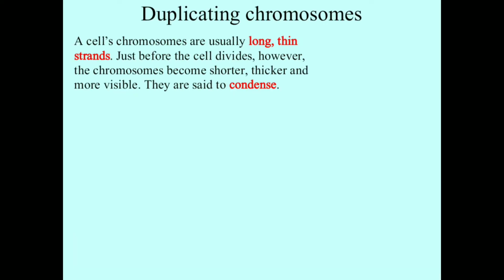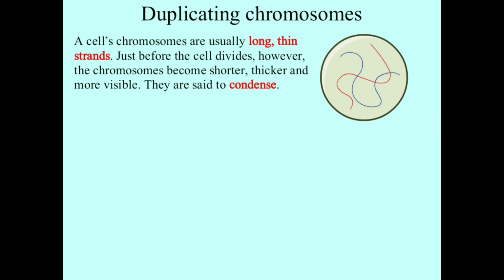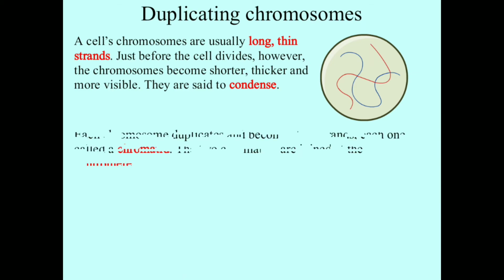A cell's chromosomes are usually long, thin strands just before the cell divides. However, the chromosomes become shorter, thicker, and more visible. They coil and supercoil, and they are said to condense. The chromosomes were like this before, and were named chromatin.